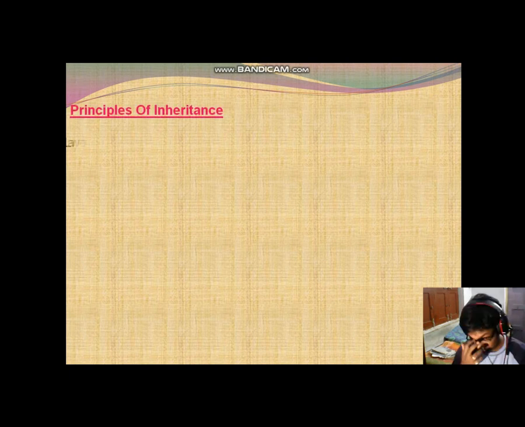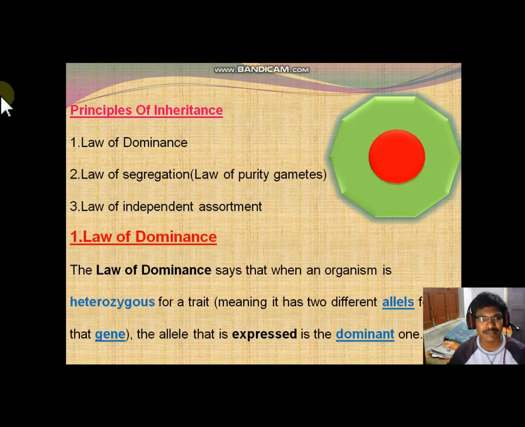Principles of inheritance. These are the laws of inheritance. The first one is the law of dominance, and the second one is the law of segregation, which is also known as the law of purity of gametes.